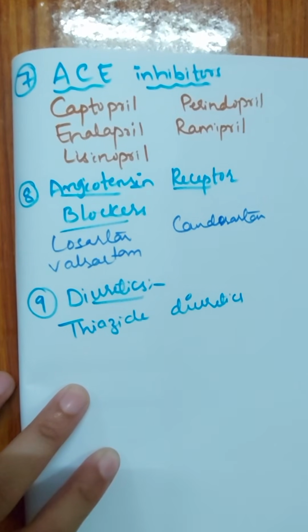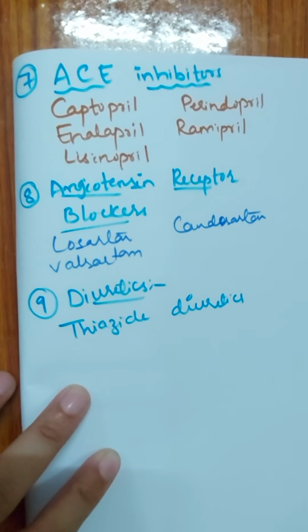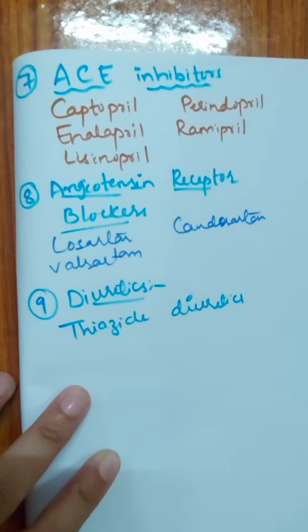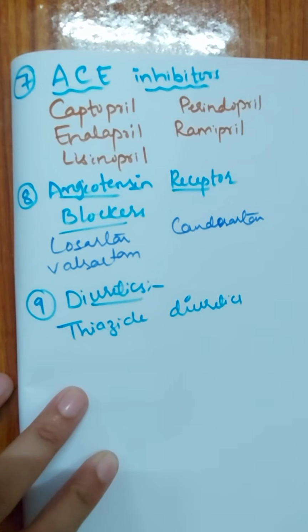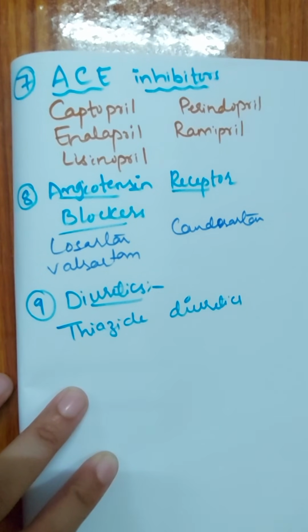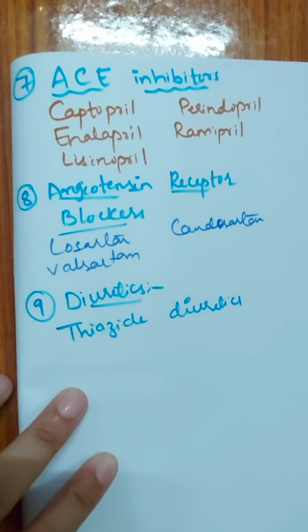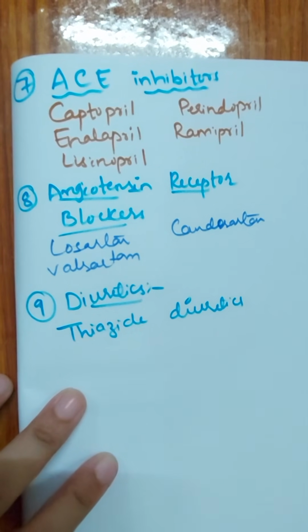So what is the mechanism of action? Before the mechanism of action, what is the role of diuretics? Yes, diuretics are the agents that will increase the urine excretion, and when urine excretion is increased it is reducing the fluid load inside our body, and when fluid load is reduced venous return is reduced, when venous return is reduced preload is reduced, when preload is reduced cardiac output is reduced, and when cardiac output is reduced the systolic blood pressure is also reduced.